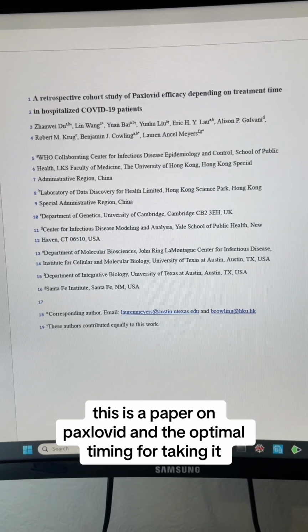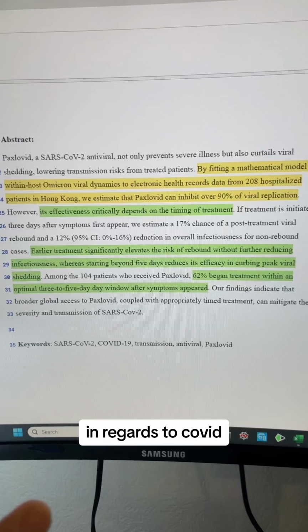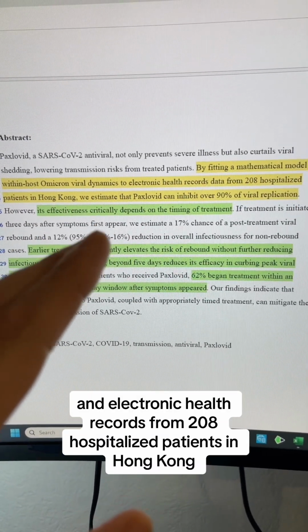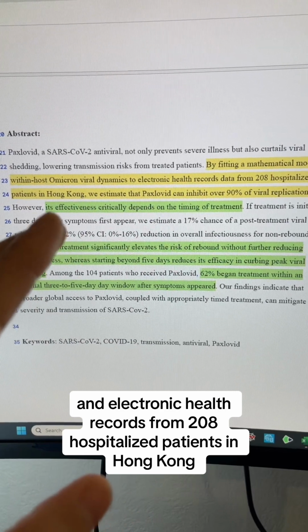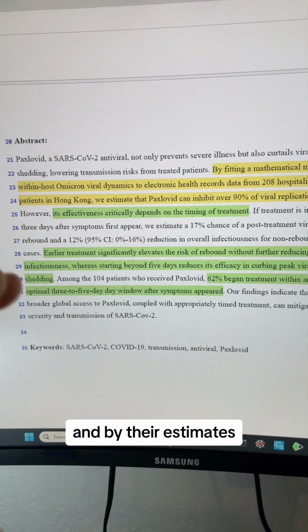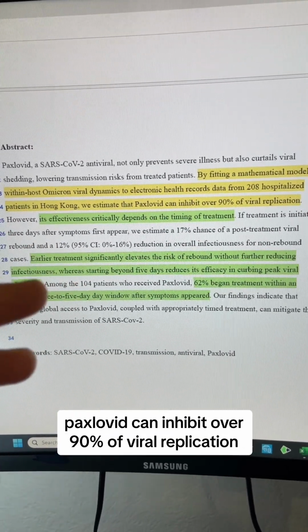This is a paper on Paxlovid and the optimal timing for taking it in regards to COVID. In this paper, they used viral dynamics and electronic health records from 208 hospitalized patients in Hong Kong to fit a mathematical model to these. And by their estimates, Paxlovid can inhibit over 90% of viral replication.